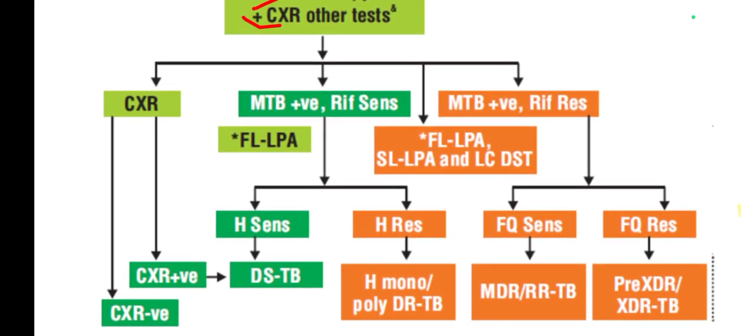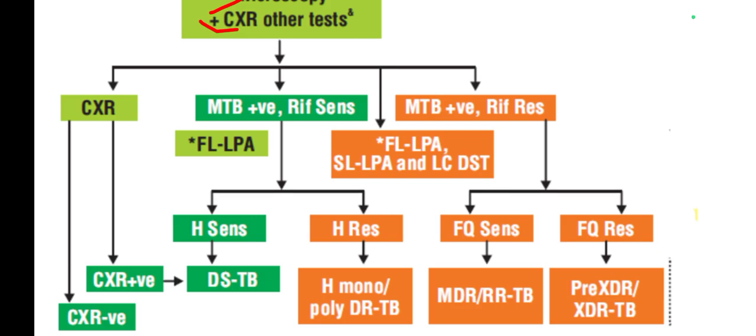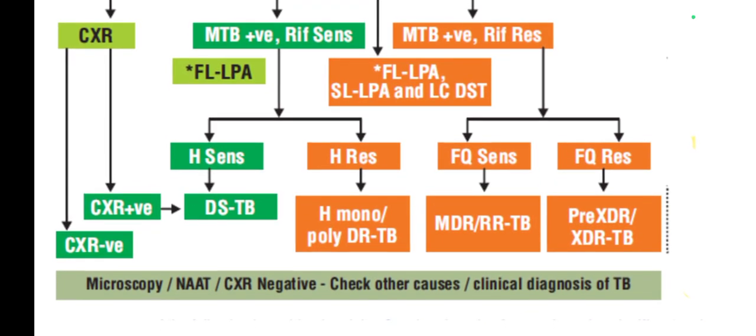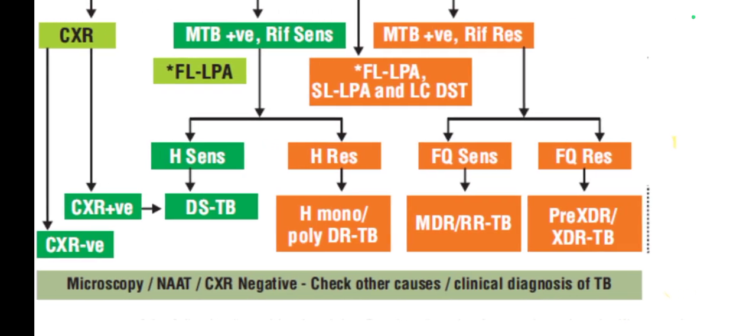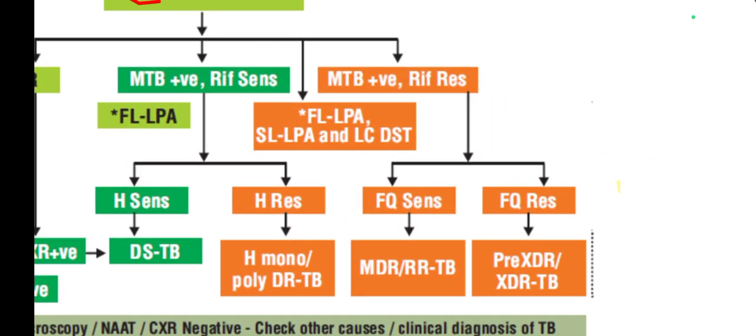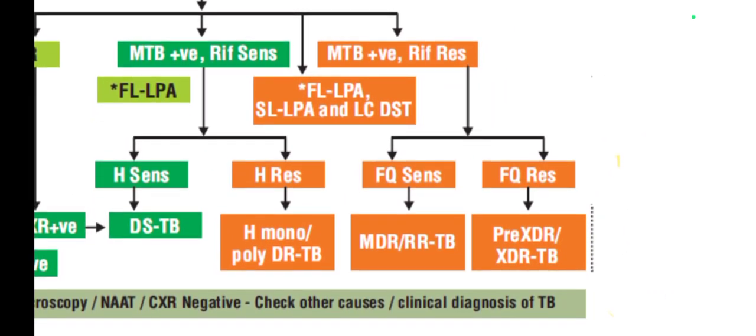So in all these cases with MTB positive, rifampicin sensitive, you will order a first line LPA to look for isoniazid sensitive and isoniazid resistant status. If it is isoniazid sensitive, we call it DSTB, drug sensitive tuberculosis, and we will treat accordingly. And if it is H resistant, we call it an isoniazid monoresistant case or poly-DR TB also. So in that situation, treatment is different.